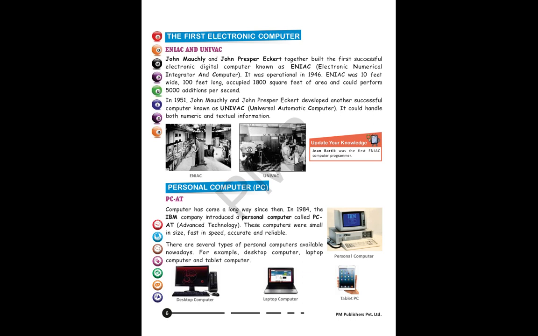That means ENIAC could perform operations on numbers 0 to 9. That computer only performed operations related to numbers. UNIVAC, on the other hand, could perform operations on numbers as well as alphabets. That's why it could handle both numeric and textual information at that time.